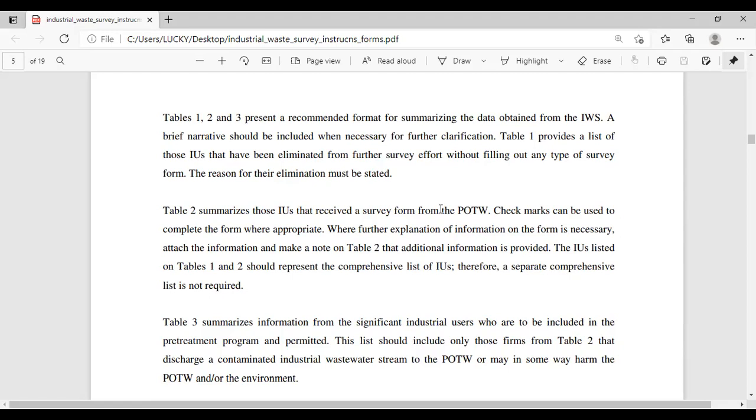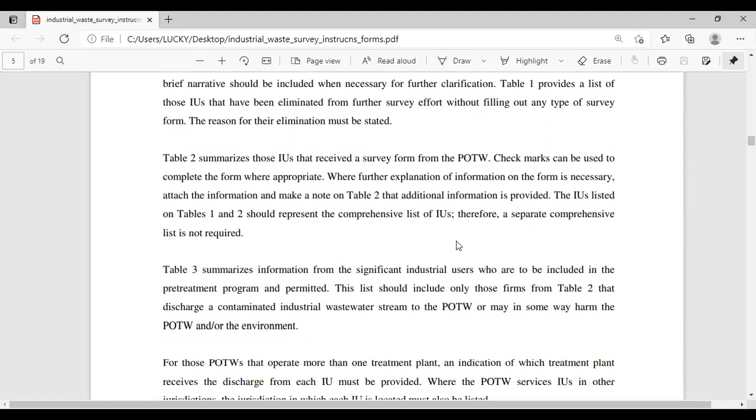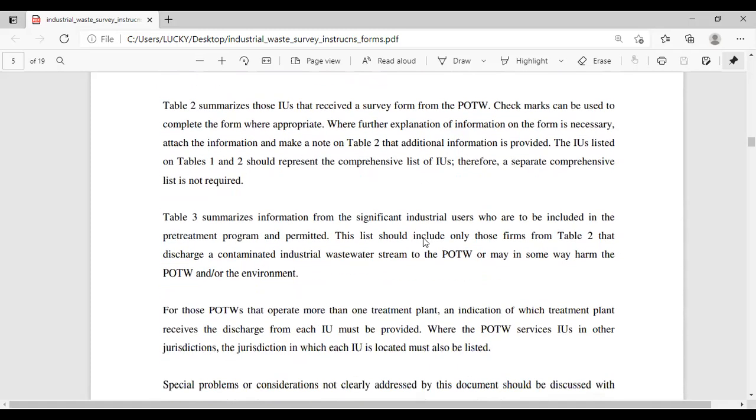Table 2 summarizes those industrial users that received a survey form from the POTW. Check marks can be used to complete the form where appropriate. Where further explanation of information on the form is necessary, attach the information and make a note on Table 2 that additional information is provided. The industrial users listed on Tables 1 and 2 should represent the comprehensive list of industrial users. Therefore, a separate comprehensive list is not required.